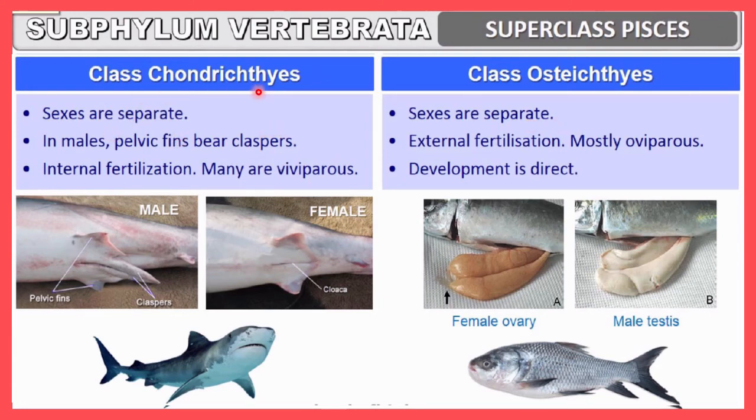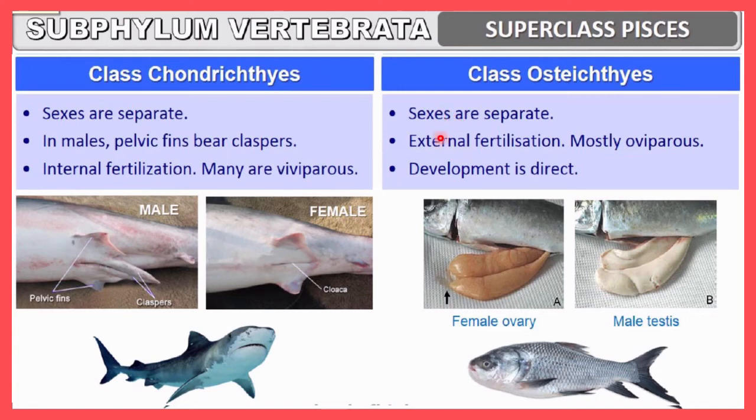But in the case of chondrichthyes, a very unique feature is that you can identify the male from the outside, because the pelvic fin, this is the pelvic fin, will have a unique structure called claspers. Just because of the presence of claspers you can identify whether this is male or female. So this is the male, you can easily identify it because of the presence of the clasper. But here you can see the clasper is not there, so it is the female. So this is a unique characteristic, and from external structures you can identify male and female because of the presence of claspers.